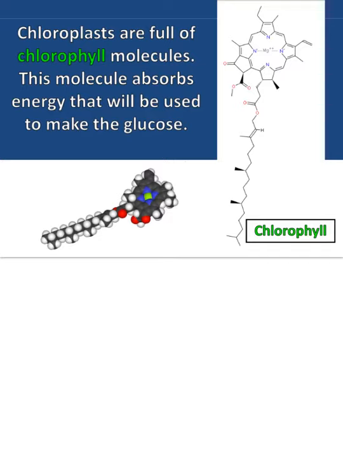The chloroplasts are full of chlorophyll. Remember, chlor, green, fill, leaf. So they're filled with these green leaf molecules. This molecule absorbs energy, the light, that will be used to make the chemical energy, which is the bonds of glucose, sugar, carbohydrate, monosaccharide. Remember, all those words mean sugar.